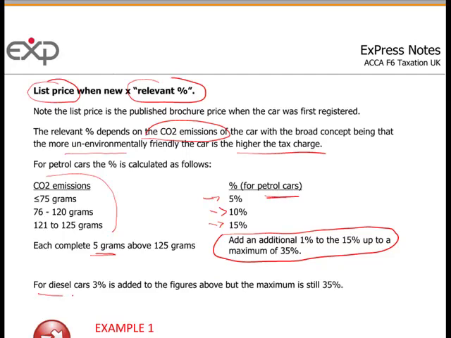For diesels, use the petrol numbers, except you add 3%. Okay, so instead of starting at 5, it'll be 8, 13, 18, etc. But it's still 35. It's not 38. Okay, that is not what happens.